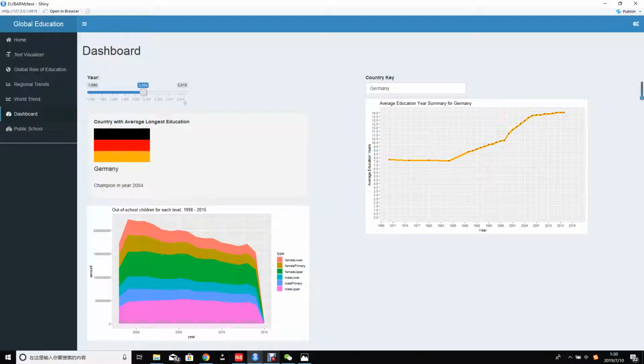In 2000, it seems the European countries have higher average education. And also there is a search bar. Like we can search, this is the average education years for Germany. Since I'm in the United States, I can search United States.